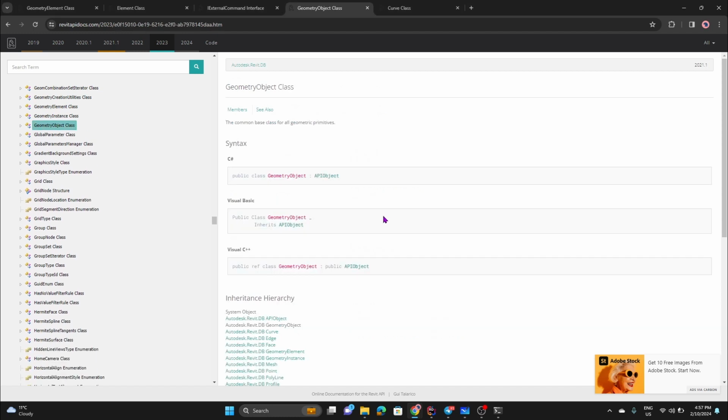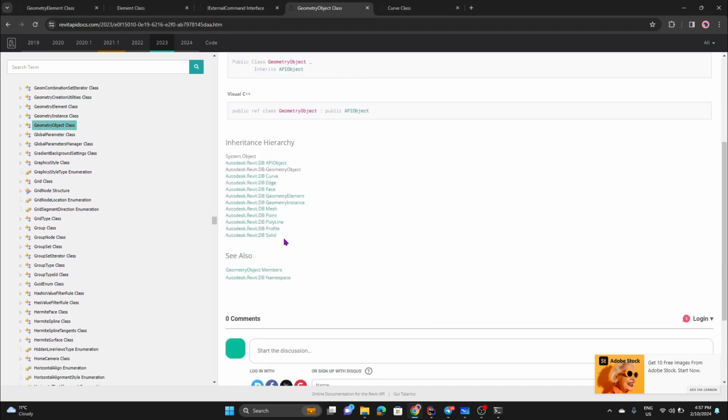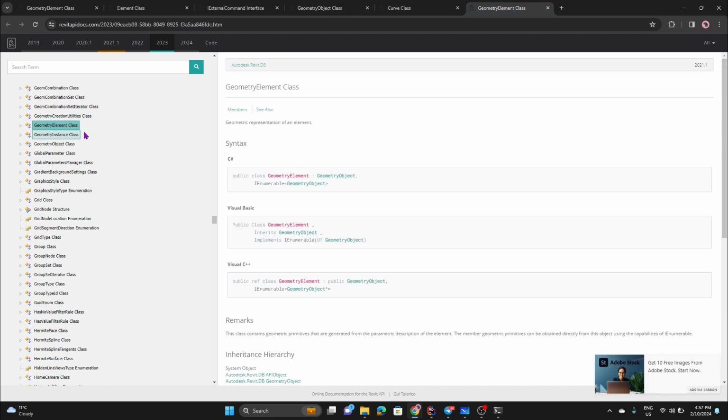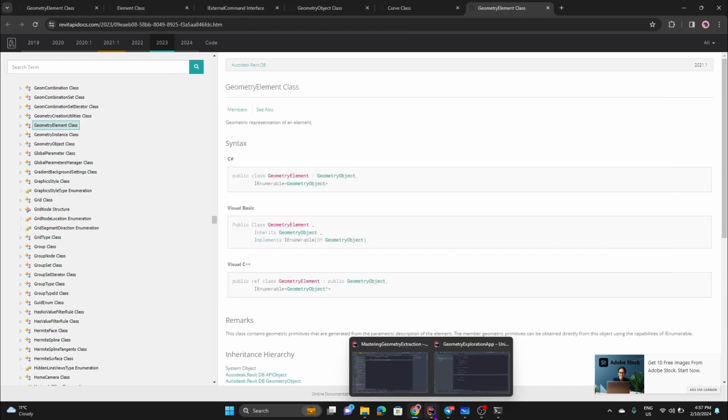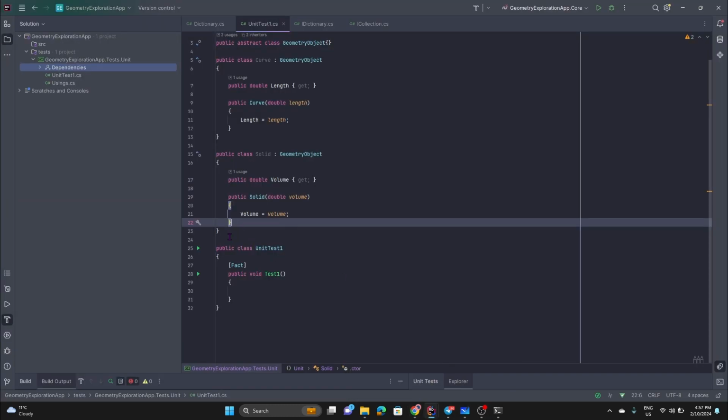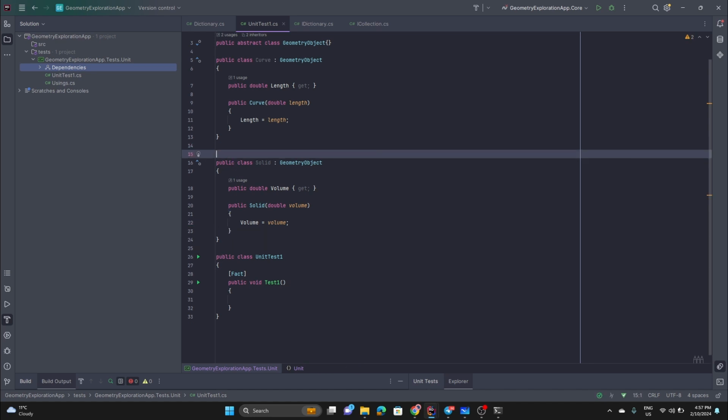So if we look at the geometry object hierarchy, at this bottom part, that's all about solids, lines, different kinds of curves, points, and so on and so forth. But on the way, we saw that we have geometry element, which is pretty vague, right? It doesn't tell us a lot, and it's kind of like an IEnumerable of geometry objects, right? So at the same time, that is a geometry object, and at the same time, that's an IEnumerable of this. So let's do the same thing in our case. Let me go back there.